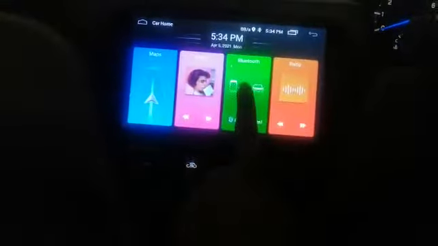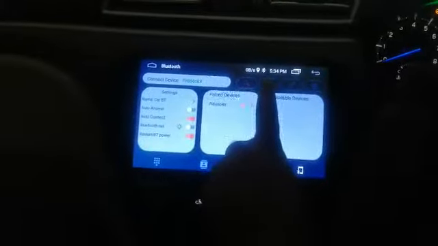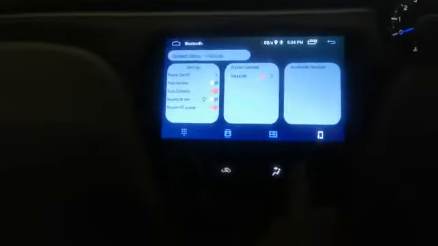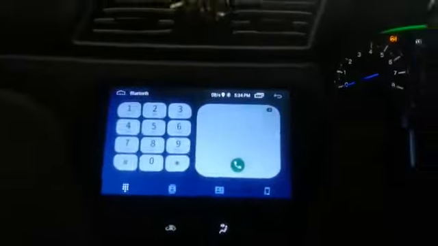If you see the Bluetooth here, there are two buttons in the middle. One is for connecting, one is for disconnecting. If I click this one, it gets disconnected. If I click this one, it gets connected. This is how we disconnect and connect the Bluetooth on the screen. This is for the calls, this is for the contacts, and this is the dial pad.